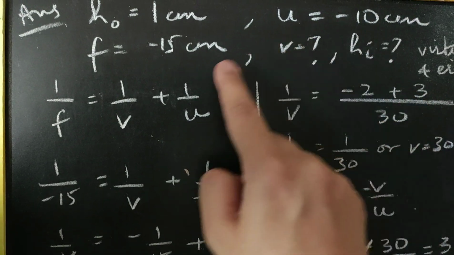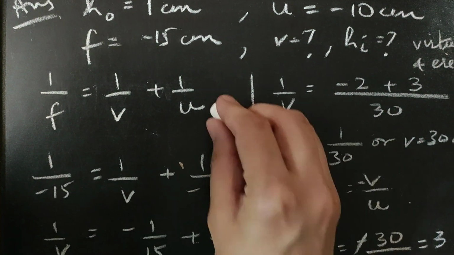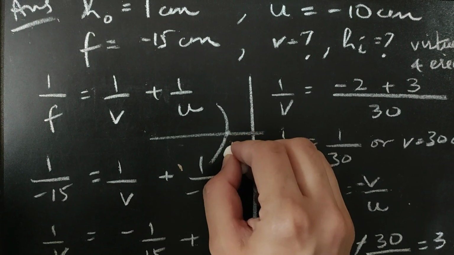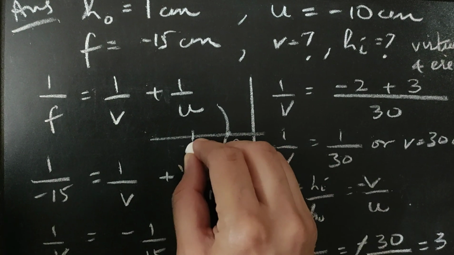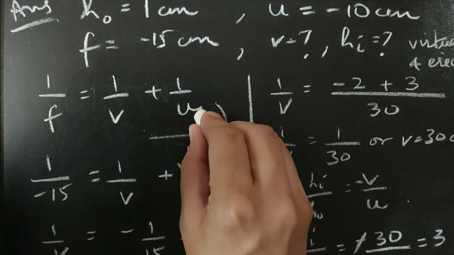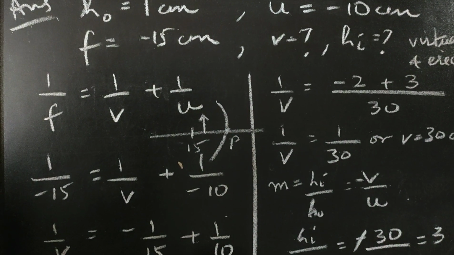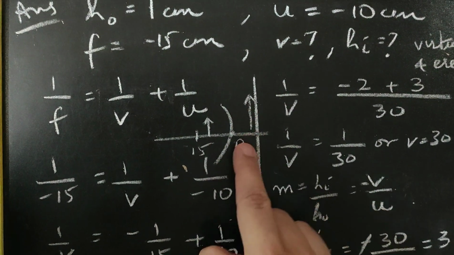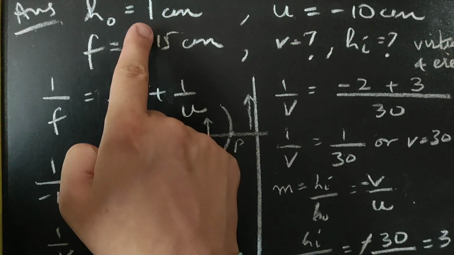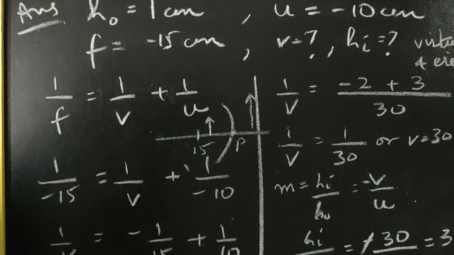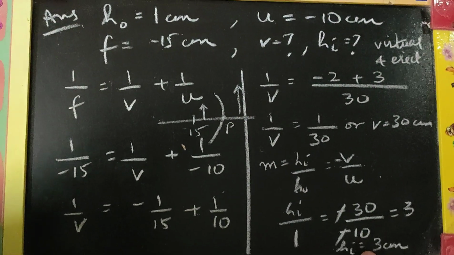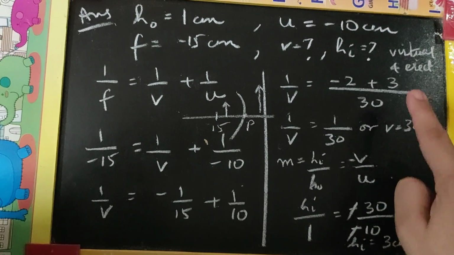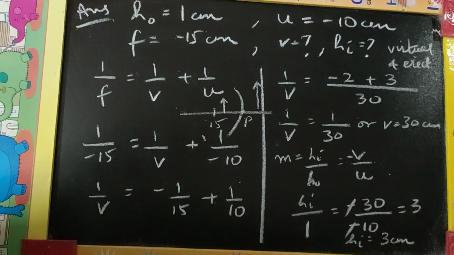So this is the last ray diagram of a concave mirror where the object is placed between the pole, which is the 0 in case of mirror, and the focus, which is 15 in this case. The object is placed at 10, somewhere in between the pole and the focus. So the image formed would be virtual, erect, behind the mirror and magnified. You can see height of the object is 1 and height of the image is coming out to be 3. So it's a magnified image, and since height is positive, that means it's a virtual and erect image.